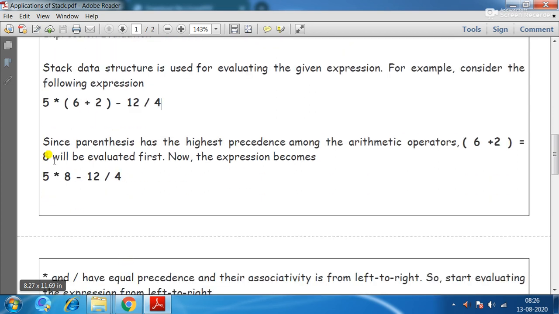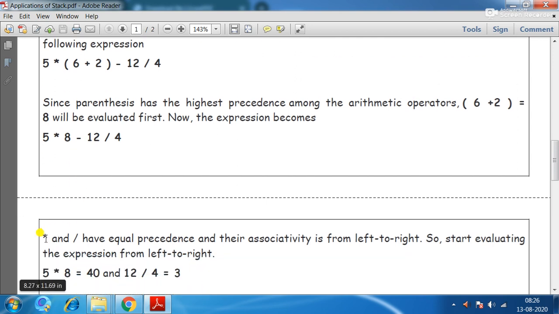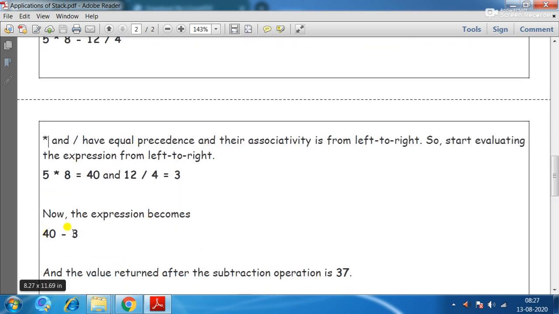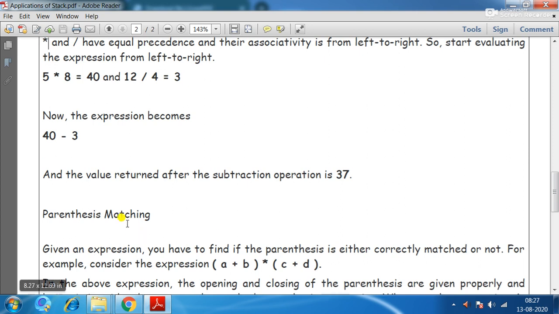Now multiplication and division have equal precedence and their associativity is from left to right, so start evaluating the expression from left to right. 5 into 8 equals 40, and 12 divided by 4 equals 3. Now the expression becomes 40 minus 3, and the value after the subtraction is 37.